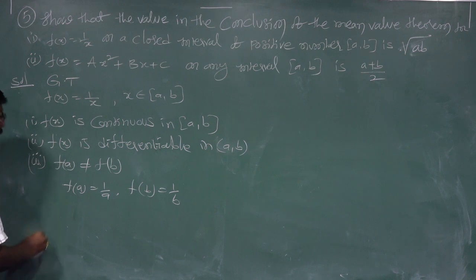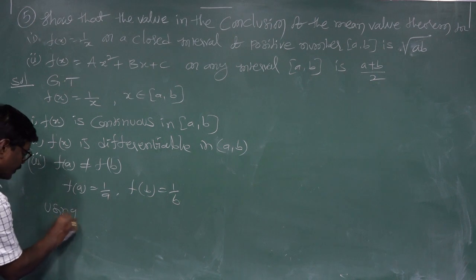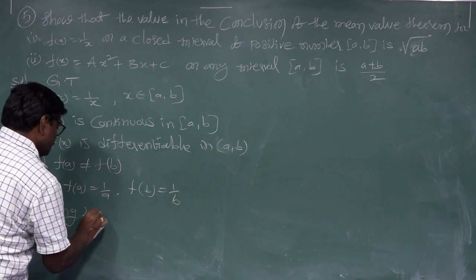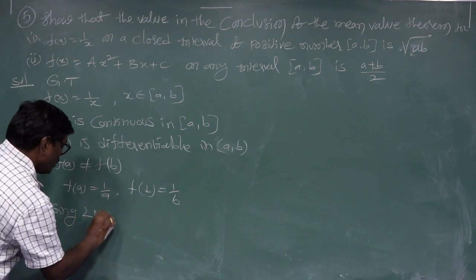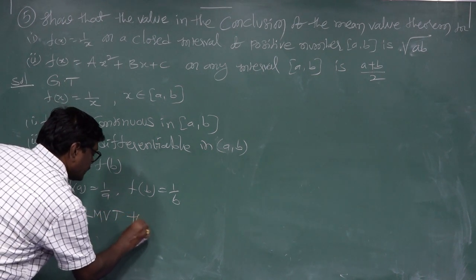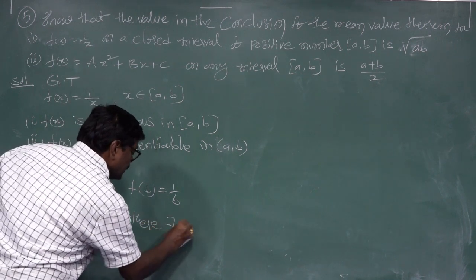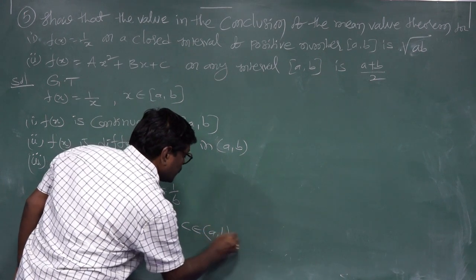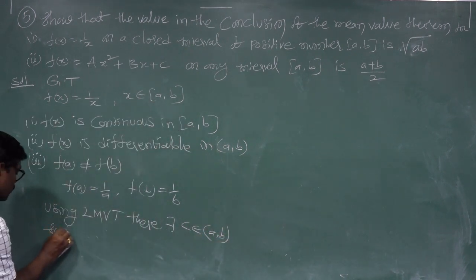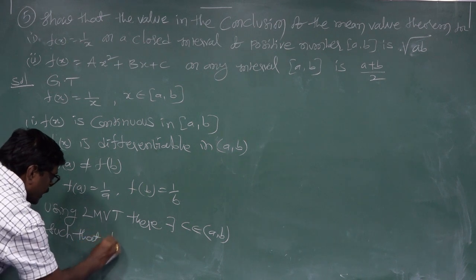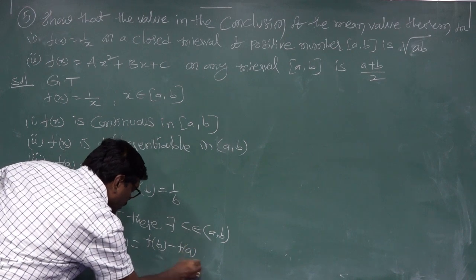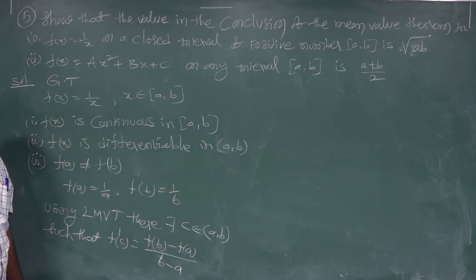Then by Lagrange's mean value theorem, there exists c belonging to a comma b such that f dash c is equal to f of b minus f of a by b minus a.